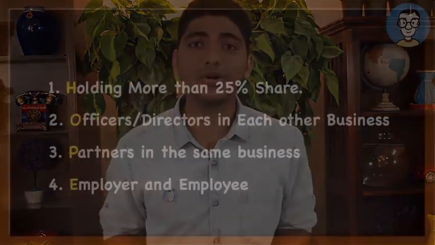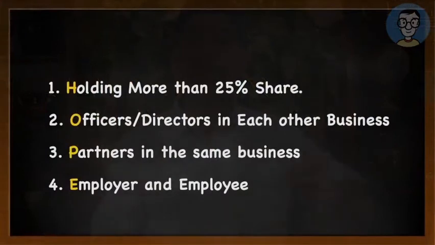The fourth scenario talks about a transaction between employer and employee. The employer and employee are treated as related persons. Let us say that an employer gave a gift, say a motor car, to the employee for no consideration. It is a gift, so the employee is not paying anything in return. So the employer is supplying the car to the employee for no consideration, but even in this case it will attract GST because employer and employee are treated as related persons.